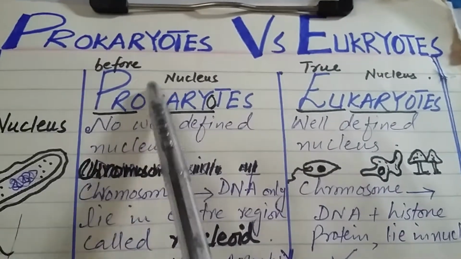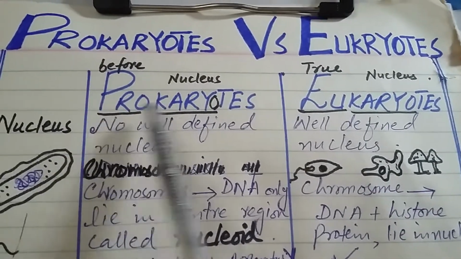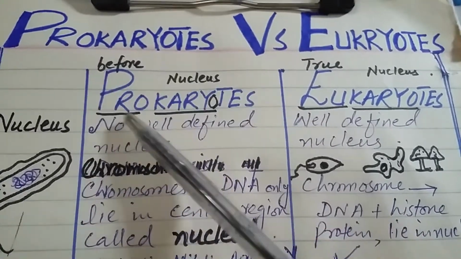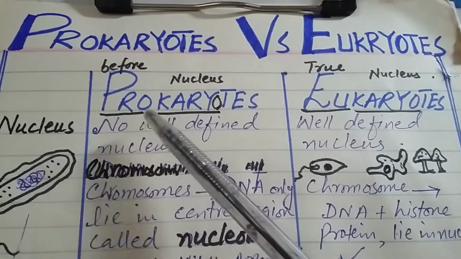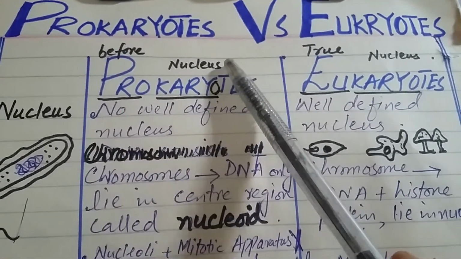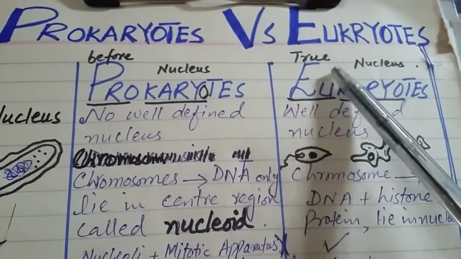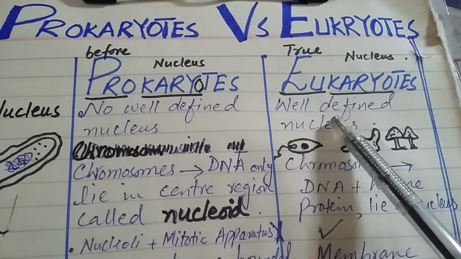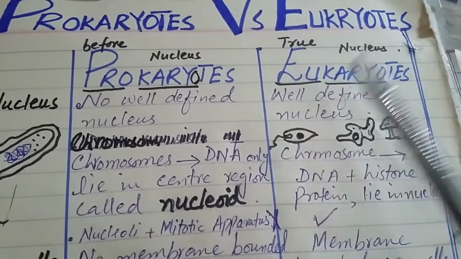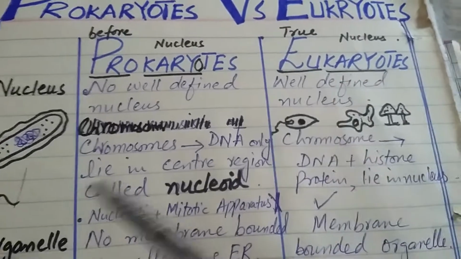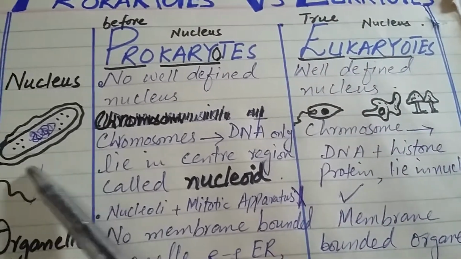Now let's split the term. Pro means before and karyo is used for the nucleus. Prokaryotes are those organisms which do not contain a proper nucleus, right? There is no well defined nucleus, while in eukaryotes, eu means true and karyo is used for nucleus. So there is a well defined nucleus in the eukaryotic cells.